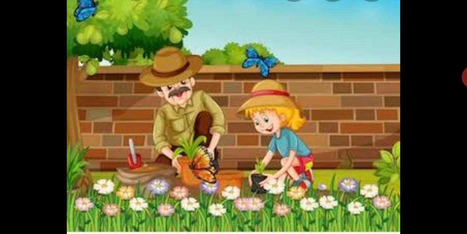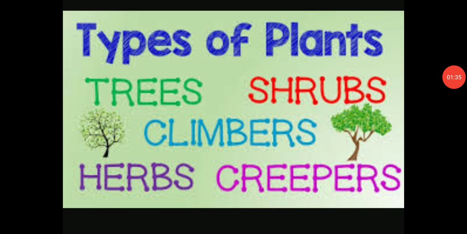His father says, okay, don't worry. Today I'll describe the types of plants. So let's start. Tom, you are right. Plants are very important for us. And there are 5 types of plants: trees, shrubs, climbers, herbs and creepers. You can see different types of plants in this garden.